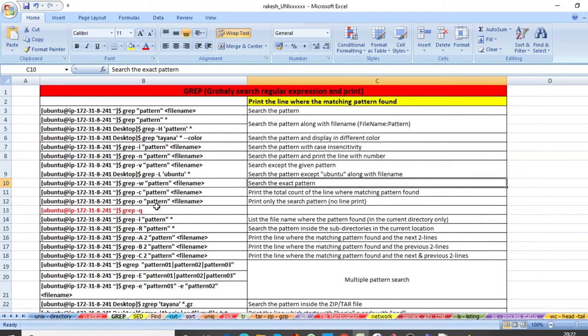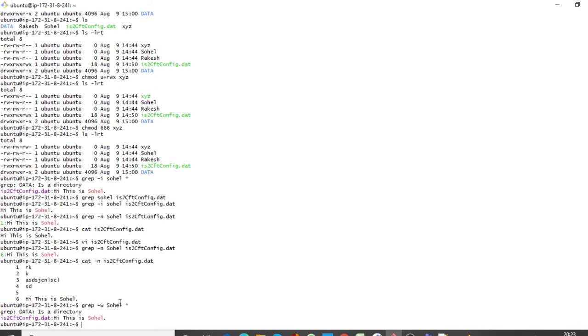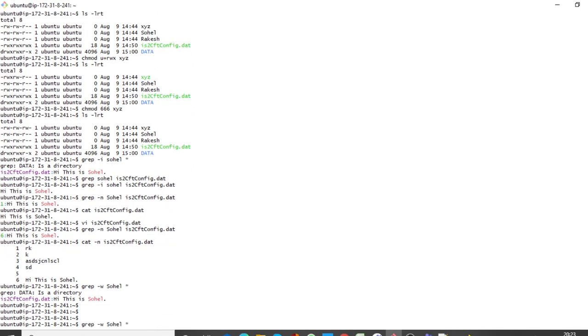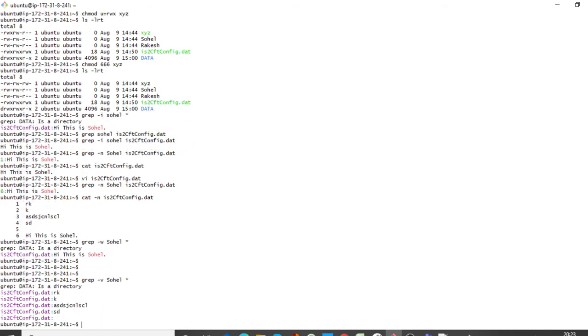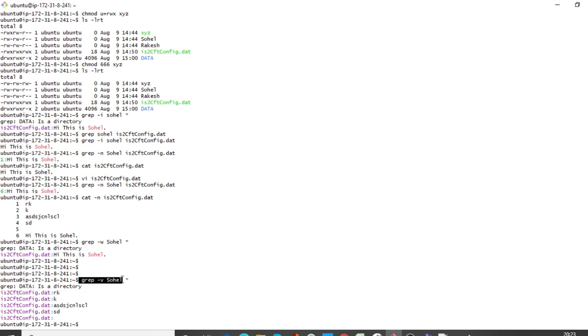Then suppose you want to search everything except the given pattern. Suppose we are searching Sohail, and now we will use -v here. Instead of star, let me put the file name.